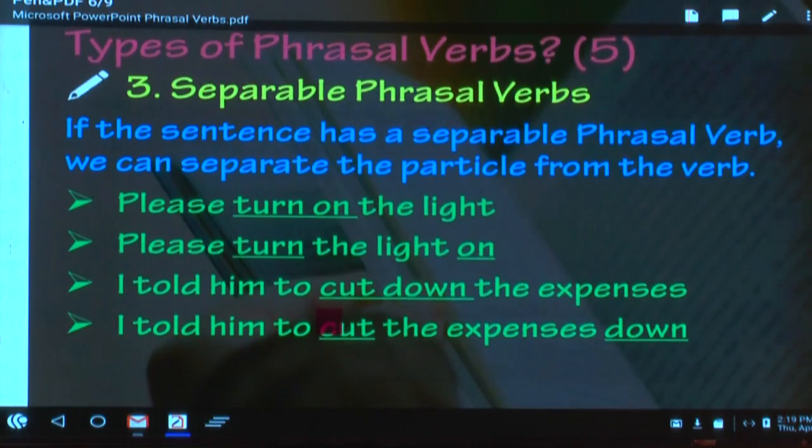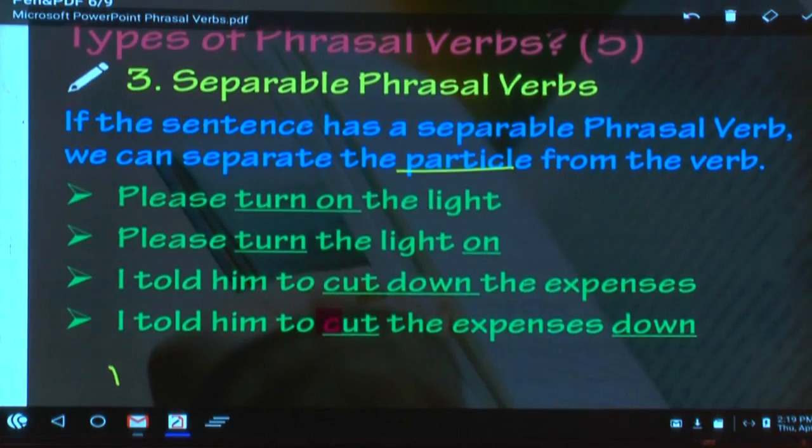If a sentence has a separable phrasal verb, we can separate the particle from the verb. Underline the word particle. We can separate the particle from the verb. Here particle means preposition or adverb. Whatever you see after the verb, that is called a particle. Have you written the concept? If the sentence has a separable phrasal verb, we can separate the particle from the verb.